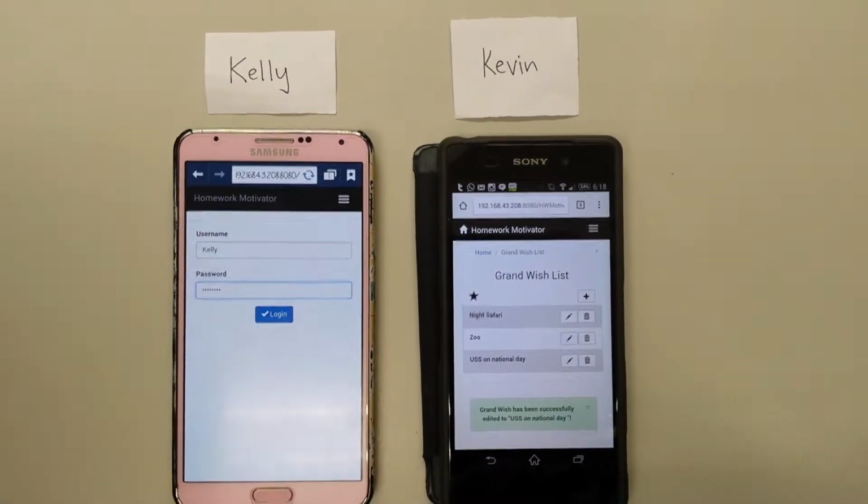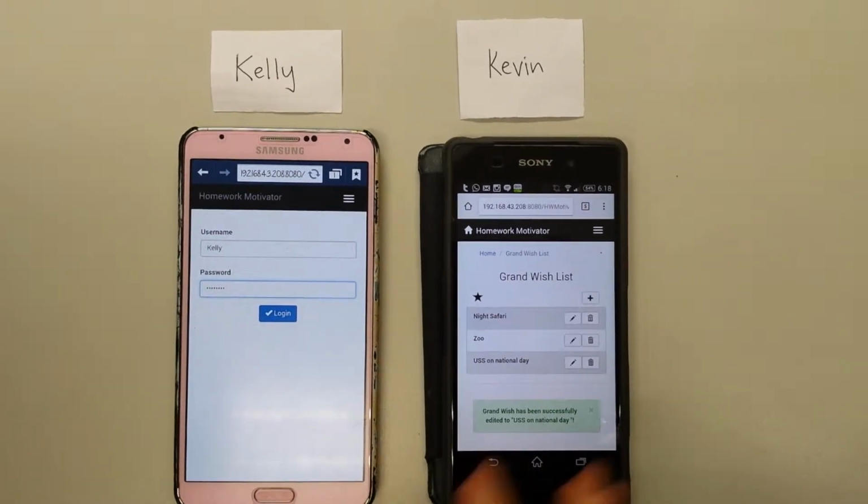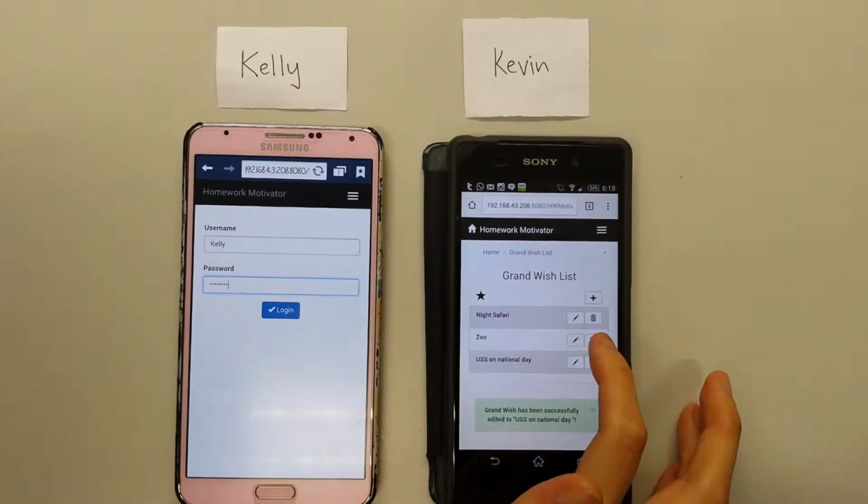He looks through his grand wish list and sees a grand wish that he does not want to fulfill anymore. Hence, he deletes it.